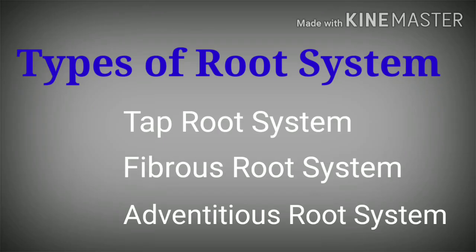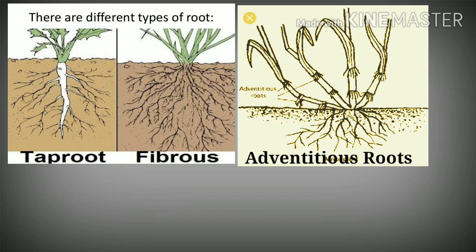Now let's come to the types of root system. So there are three types of root system. These are taproot system, fibrous root system, and adventitious root system. Now let's see how these three root systems are different.